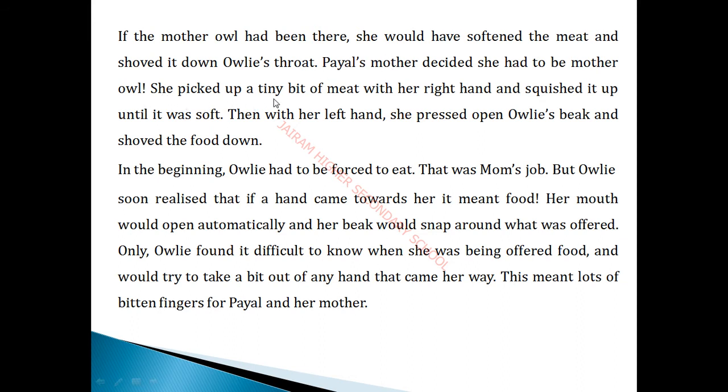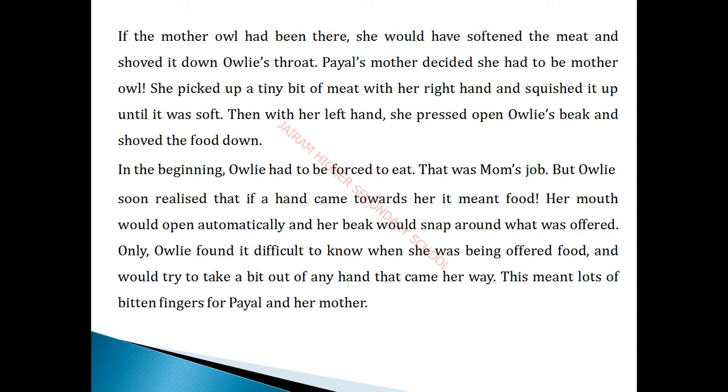So she picked up a tiny bit of meat with her right hand and squashed it until it was soft. So how do we human beings give food items to the baby, isn't it? We squash it until it becomes soft. We take some rice or whatever material in our hand.